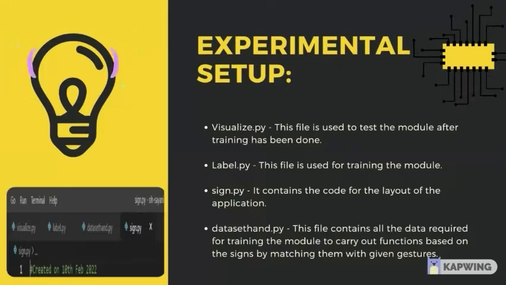First of all, I want to take a look at the experimental setup. We need to know how the application works. Basically, the backend of every application is defined by its experimental setup. In our application, like the air gesture or the facial recognition, we also have some different experimental setup. We use some packages, we use some files, and we also rename the files, so it is easy to use.